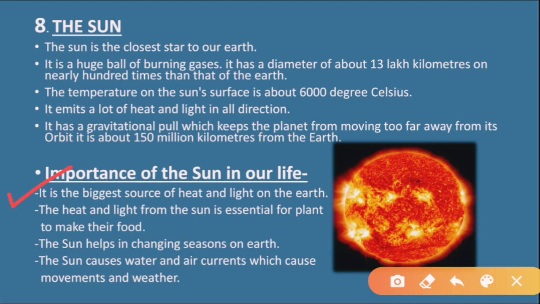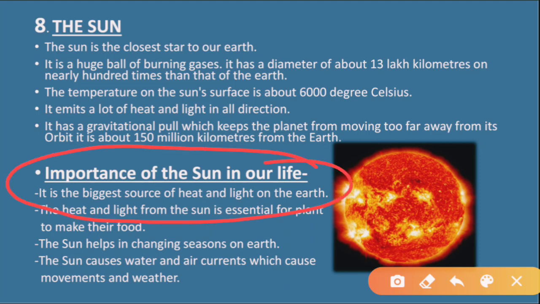If the earth does not receive the heat and light, it will become too cold to sustain life. Next, the heat and light of the sun is very essential for the plants also, because it helps them to make their food. Plus, the heat and the light of the sun cause season and weather change. So these were the importance of the sun in our life.